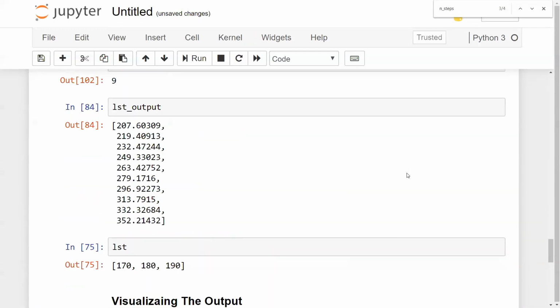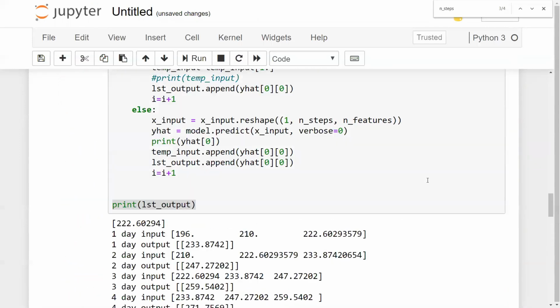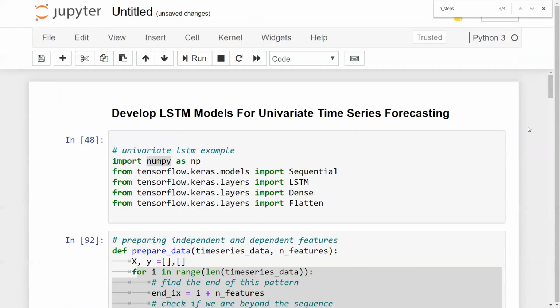Isn't it amazing? I know you'll be thinking that, Krish, the data will not always be like this. Yes, the data is not always like this. Here you can also see that after some point it is coming down, it is going up, it is coming up and going down. So similarly, the model has done some kind of predictions which is pretty much similar to this kind of line. So this is how we have done the visual analysis of the time forecasting. And this is how we can easily develop an LSTM model for univariate time series forecasting.